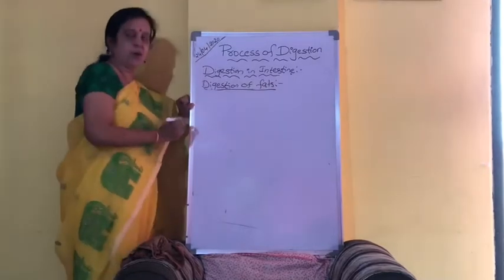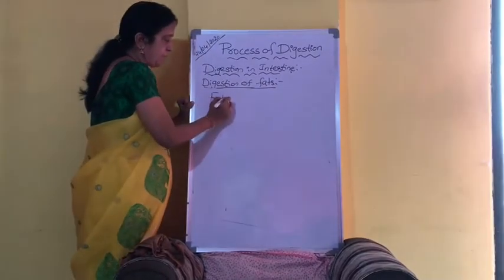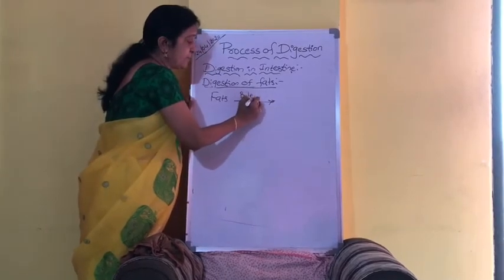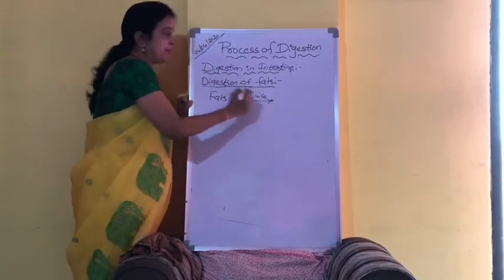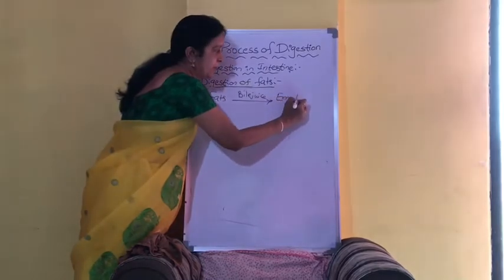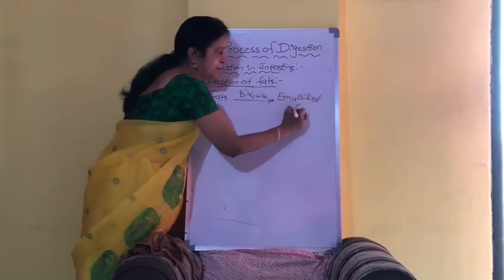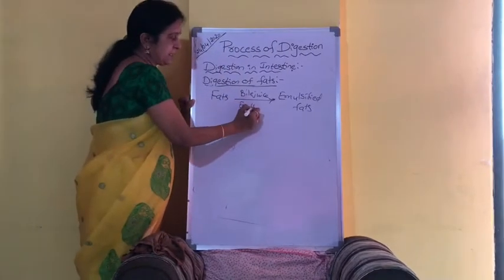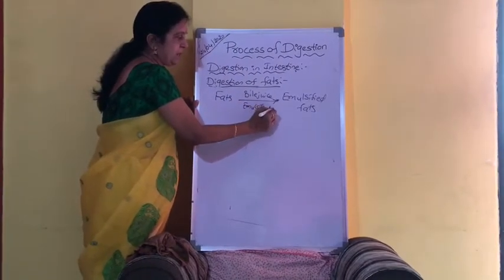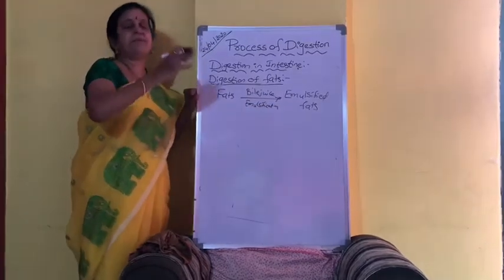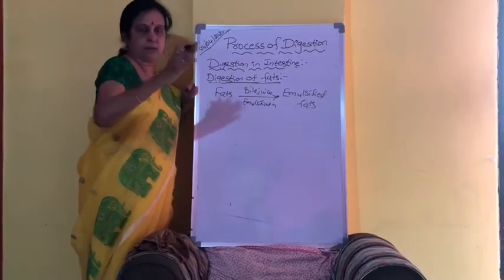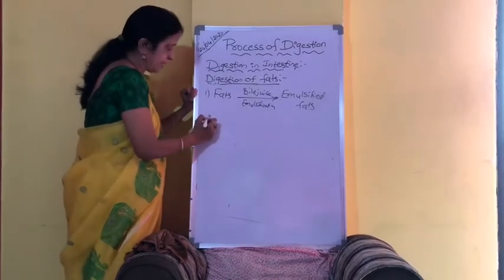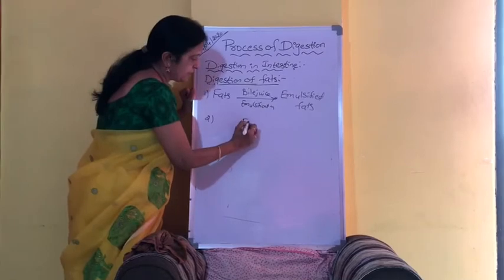So first of all, the fats, which are large macromolecules, by the action of bile juice, will be converted into emulsified fats. I told you bile juice will help in the emulsification. What is emulsification? Simply breaking down into simpler small molecules. This is the first step.